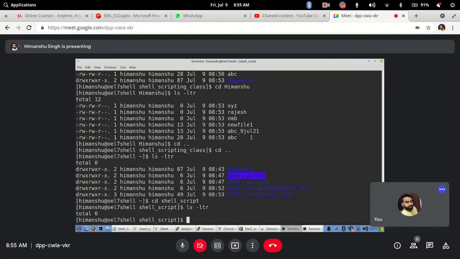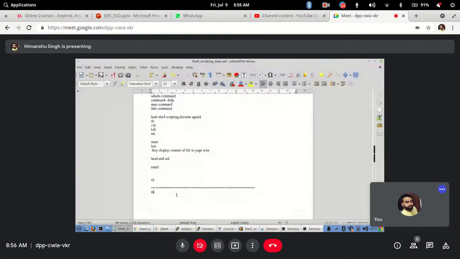Same way in shell script, if I don't use any extension, it will also work, but as a good practice, make sure the extension is .sh, so that it is easily identified that this is a shell script type of file where you have written some scripts. So whenever we create a file, always create it with .sh.